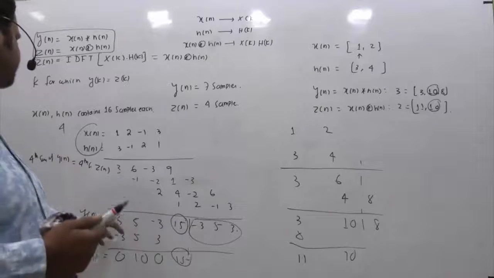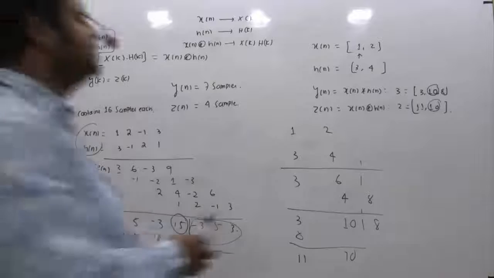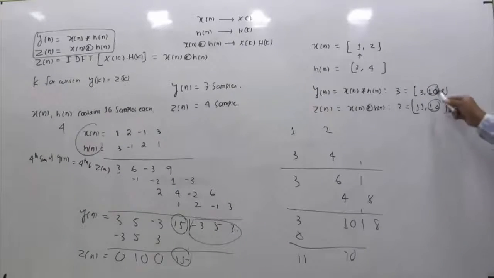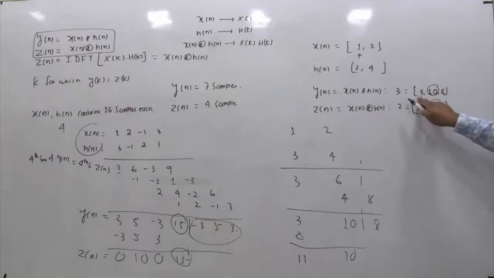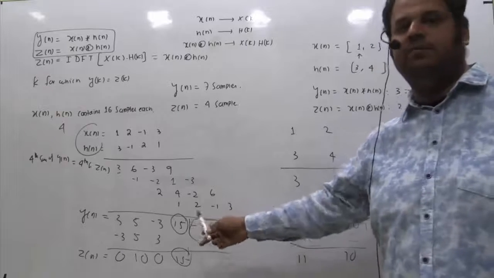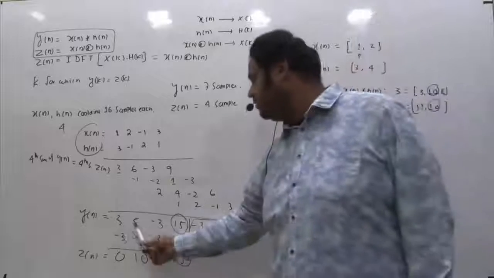This is the first sample, second sample, third sample, fourth sample. But generally while writing notation, the first is considered to be the 0th sample. For example, if I say this 10 is the second sample, in terms of n value it is n equal to 1, and the first is n equal to 0. Similarly, we are saying it is the 4th sample, but in terms of n value it is actually n equal to 3.